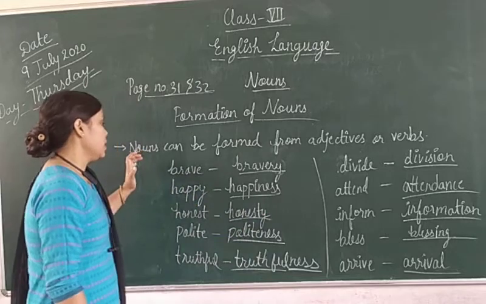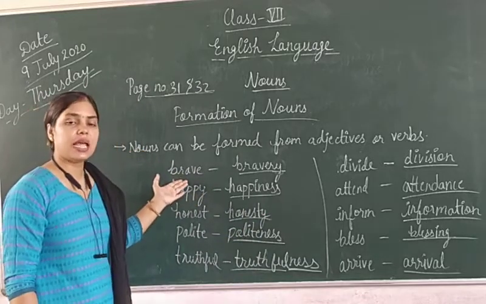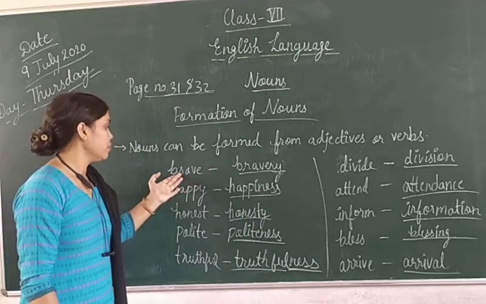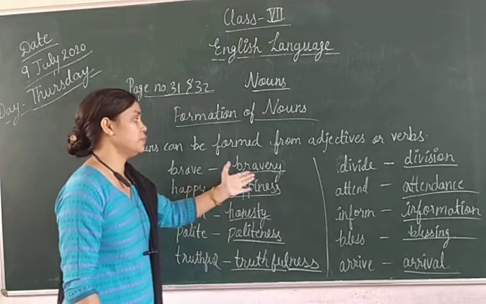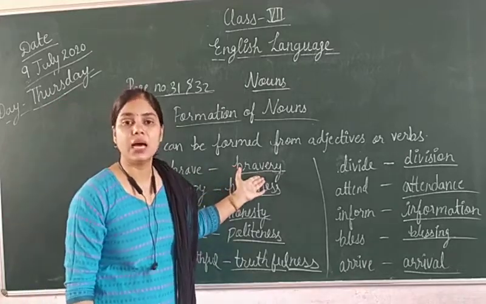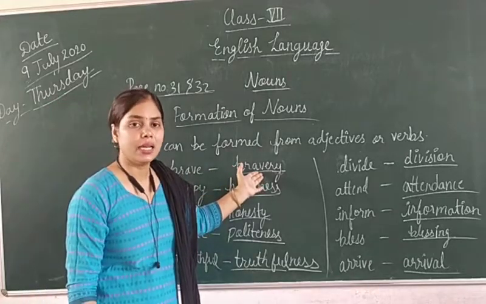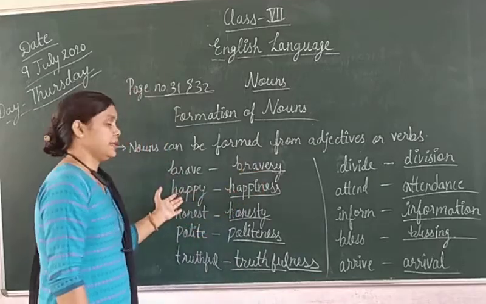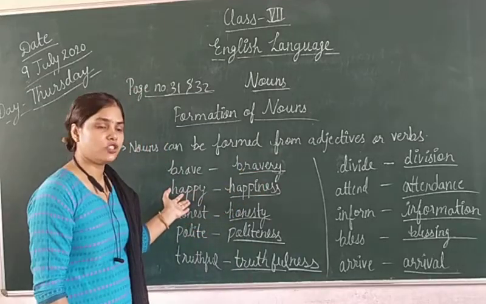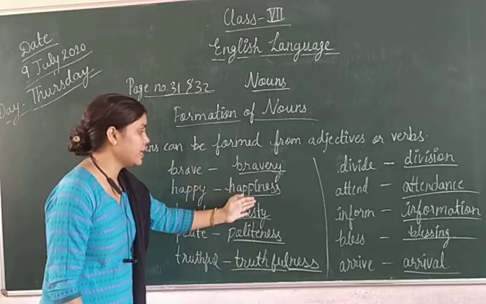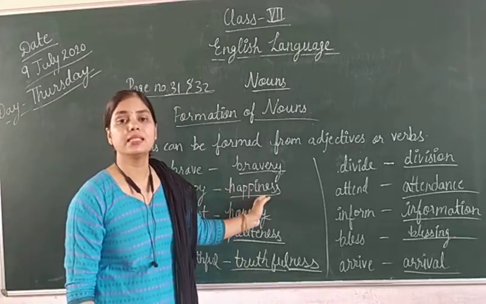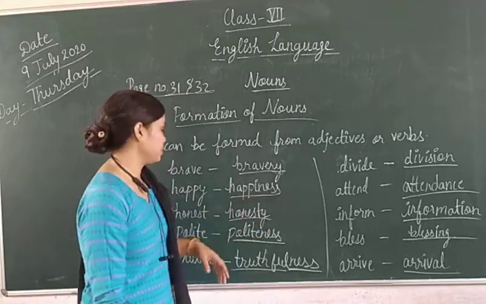So like brave, brave is an adjective, and from brave I have made bravery. So it's a noun, bravery. Happy is an adjective, and I have made happiness. So happiness is a noun.